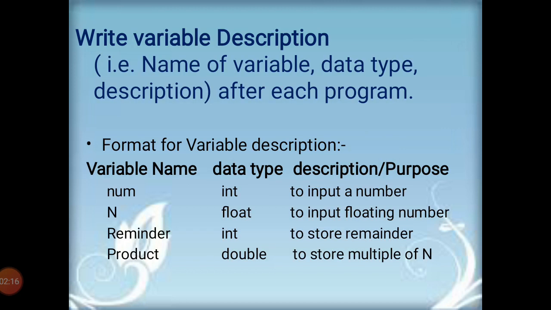Student, do not forget to write a variable description after each program. After completing the program, at the last you have to write a variable description that contains the name of the variable, data type and description of the variable. I have written the format for your variable description. In the first column we write the variable name, in the second column its data type, and in the third column the purpose. For example, num is a variable here, then its data type is int and the purpose is to input a number.